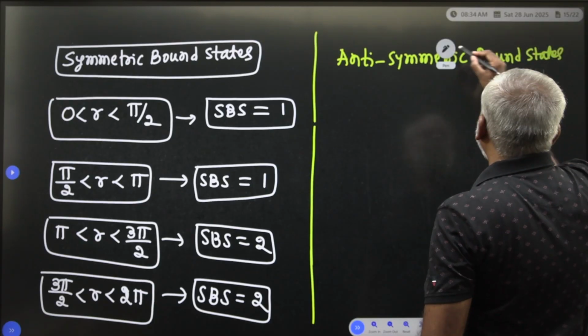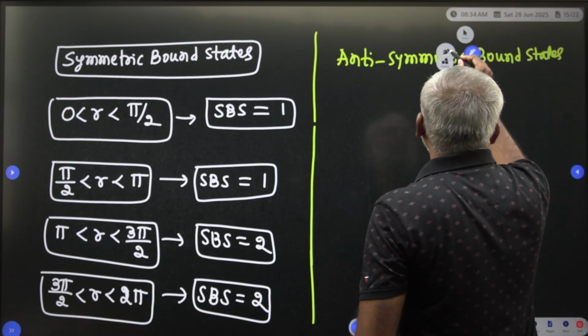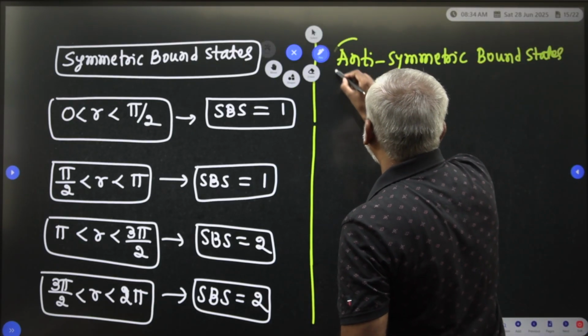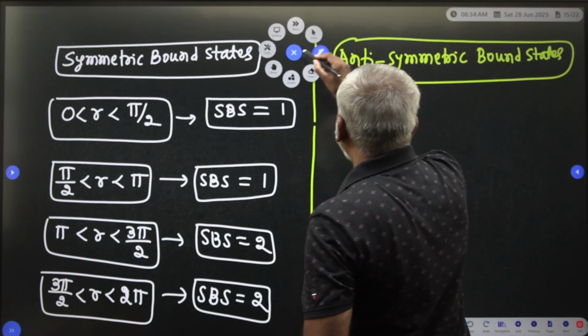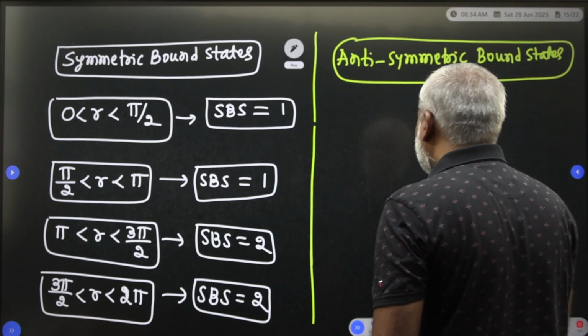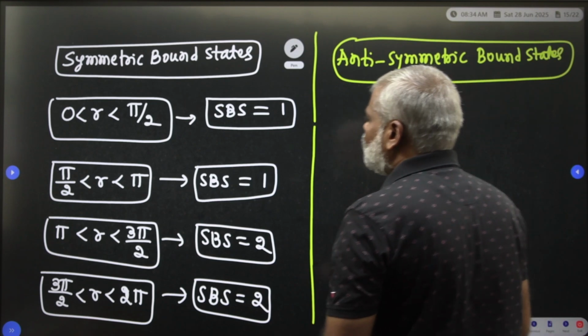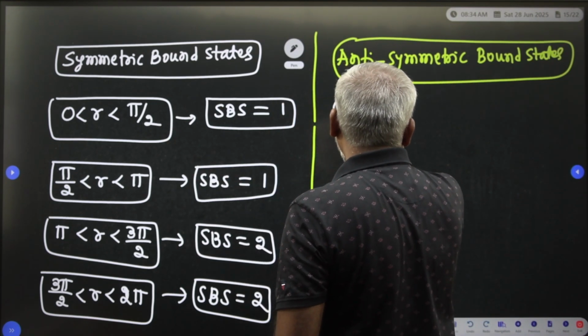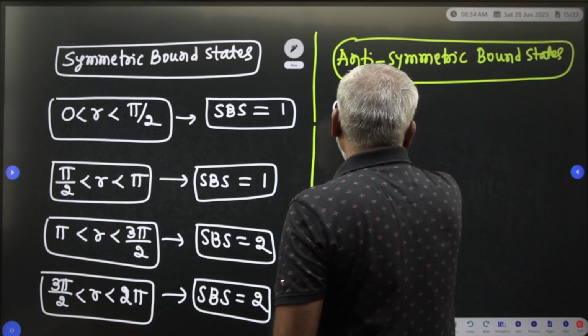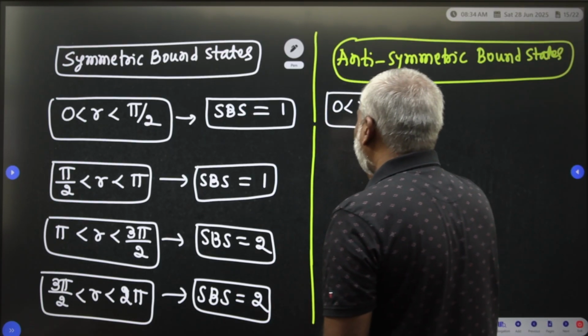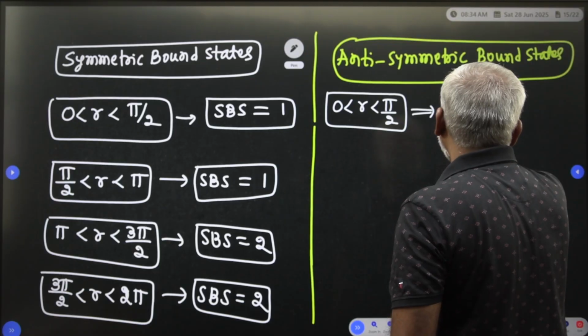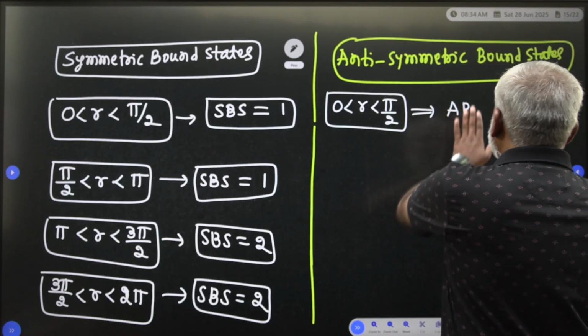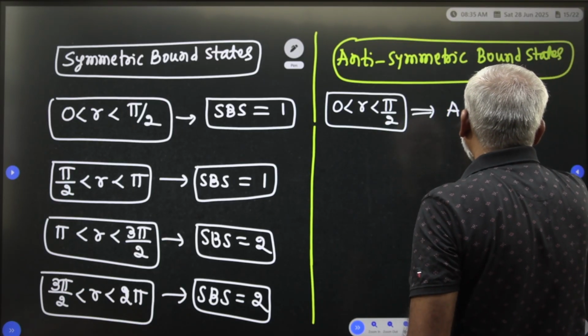You have to see here, for anti-symmetric, you take 0 is less than r is less than 5 by 2. For anti-symmetric bound states, what are the anti-symmetric bound states?